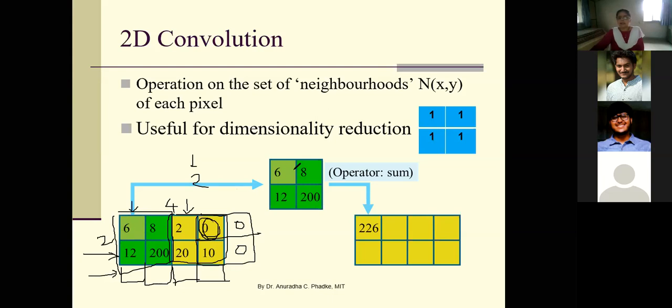Similarly, if your mask size is 3 by 3 instead of 2 by 2, you need to make assumptions for previous rows and previous columns. And this is known as zero padding.